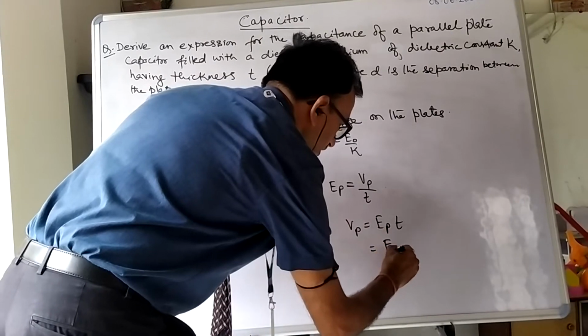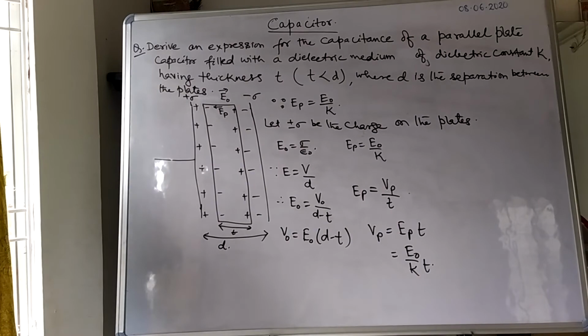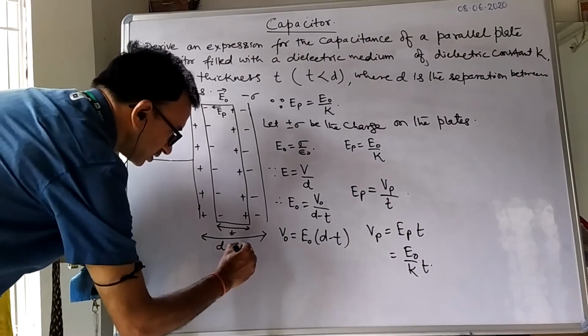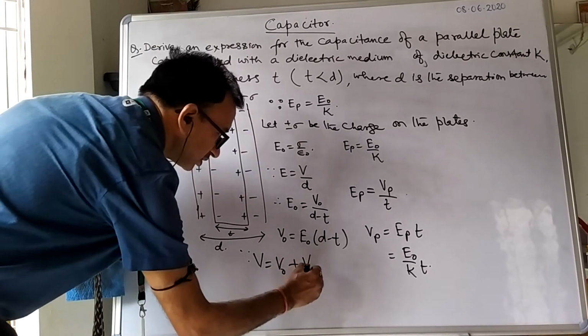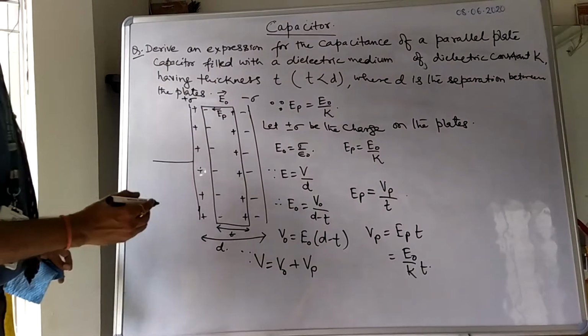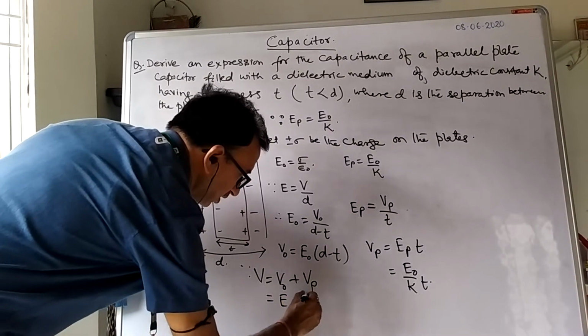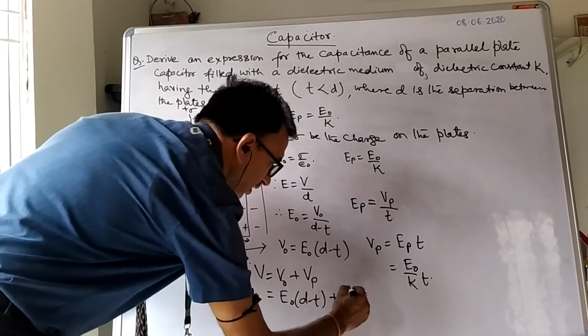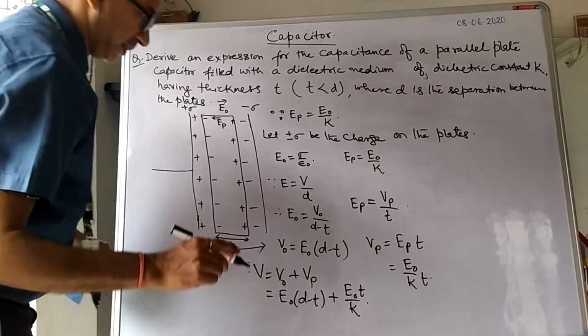EP is E naught by K. Now since V equals V naught plus Vp, the answer is E naught into d minus t plus E naught t by K.